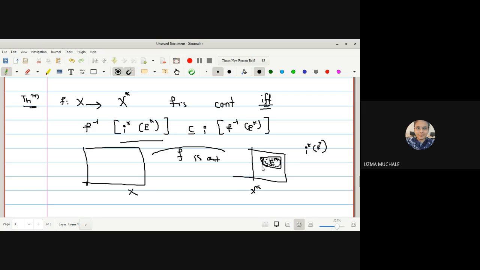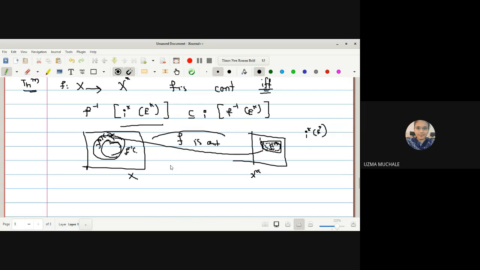F inverse of this means what? Here it will go. F inverse of I star of E star. Right. So F inverse of I star of E star is contained in I of F inverse of E star. First you have to find out F inverse of E star, and then the largest open set contained in F inverse of E star.